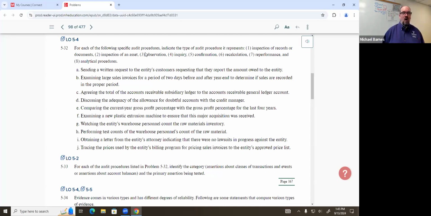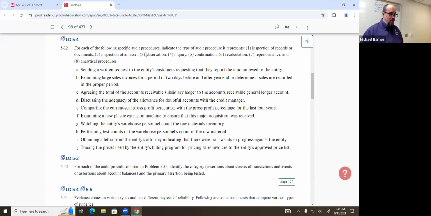Existence occurrence, very good. Why? Is it more likely that a client is going to over-report or under-report accounts receivable? Over-report. They're going to make their assets look better rather than worse. So we want to make sure that they're not reporting things that don't exist. All right. So that's why existence occurrence is our bigger concern.